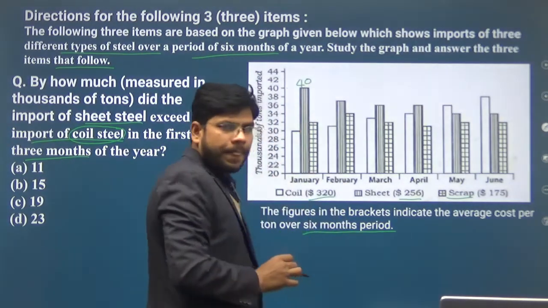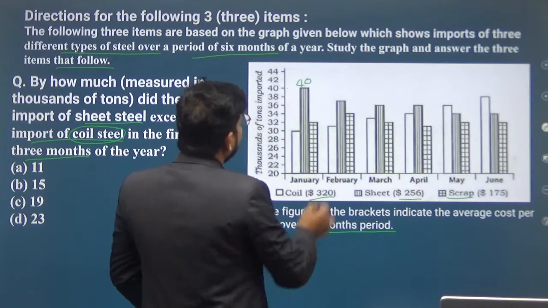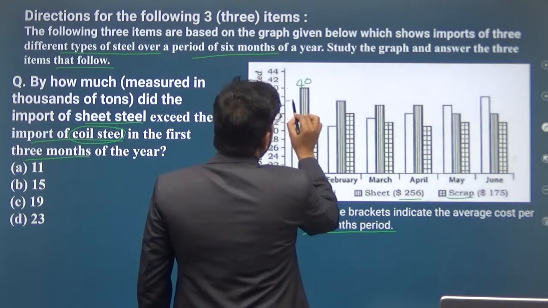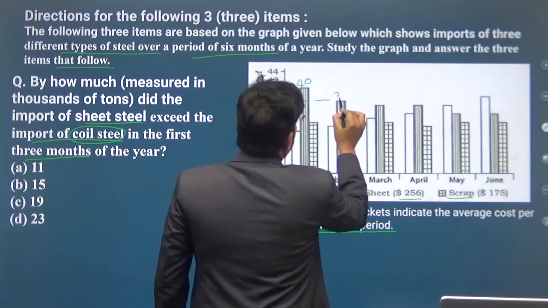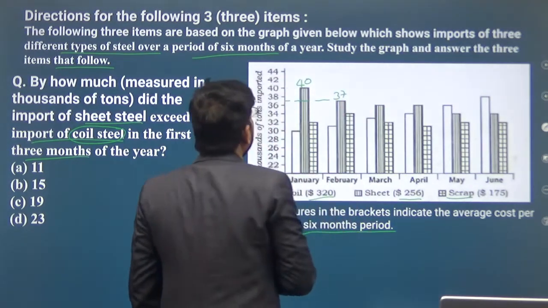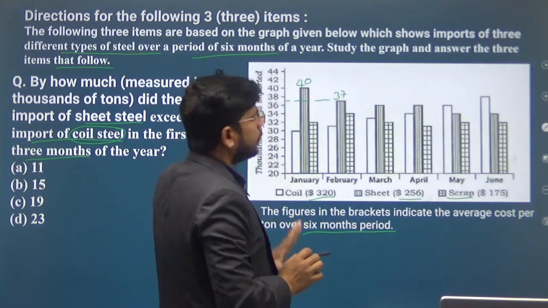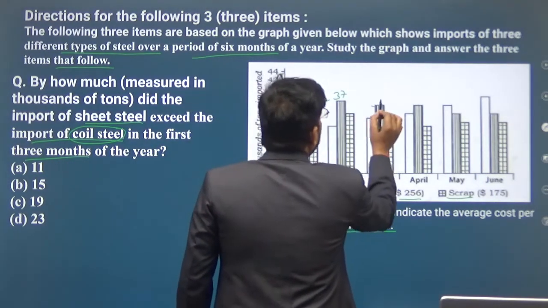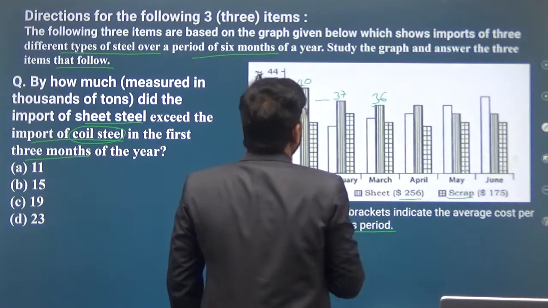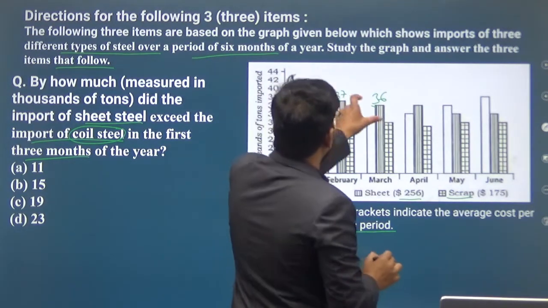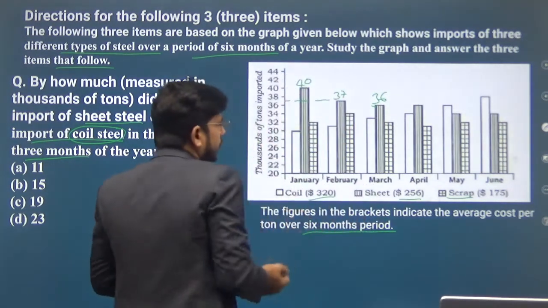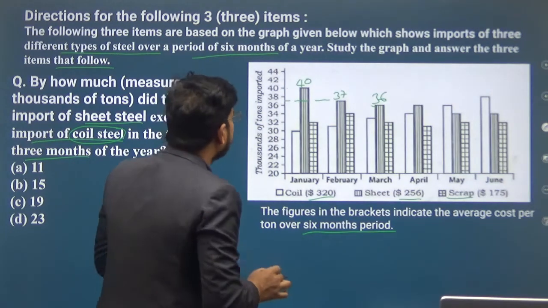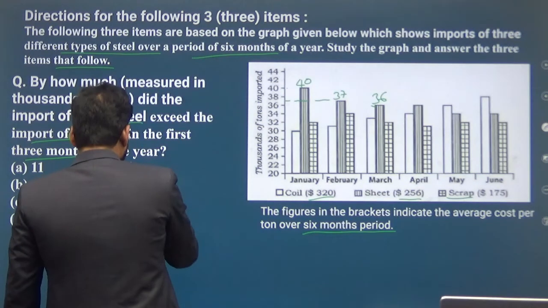And here this is in between, this will be 37, in between 36 and 38. Now here you can say that this is 36.